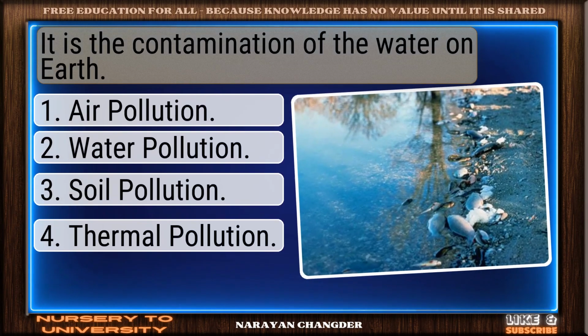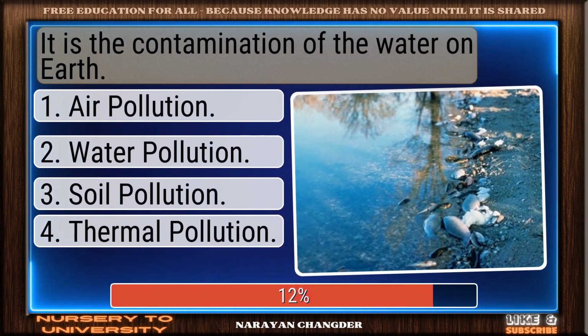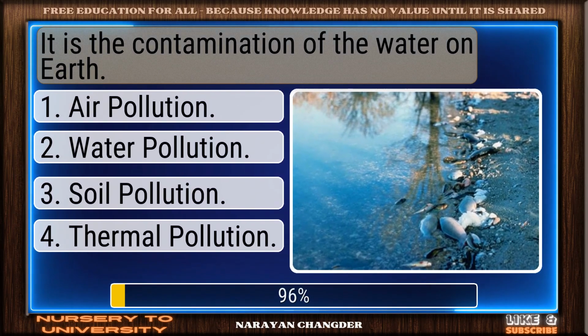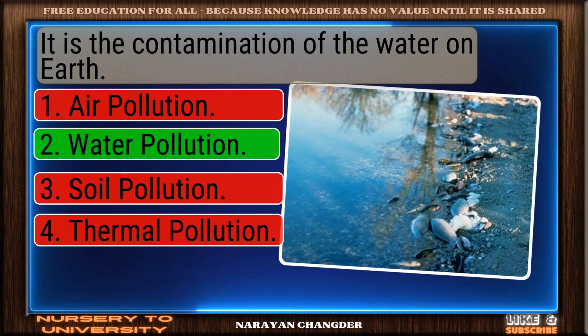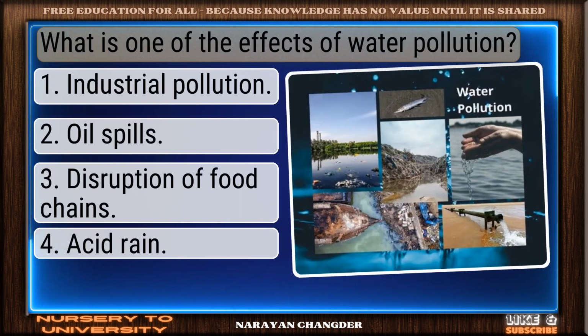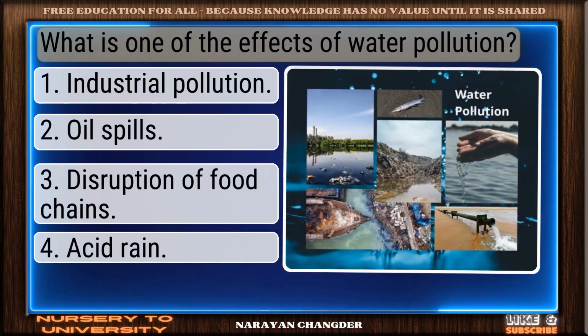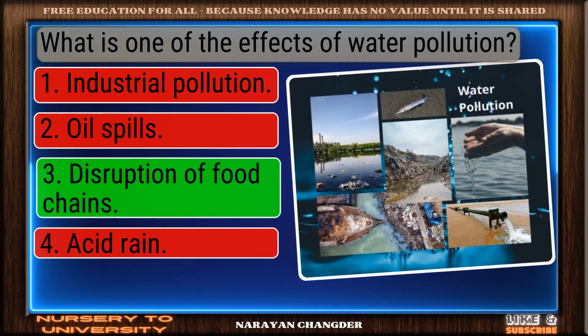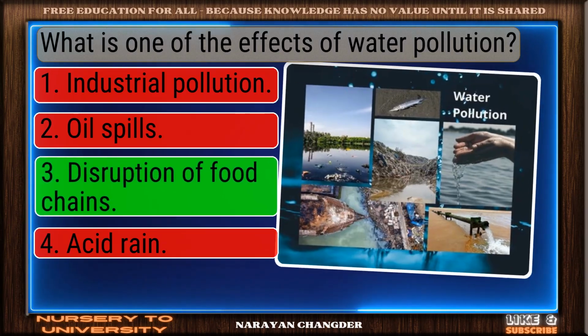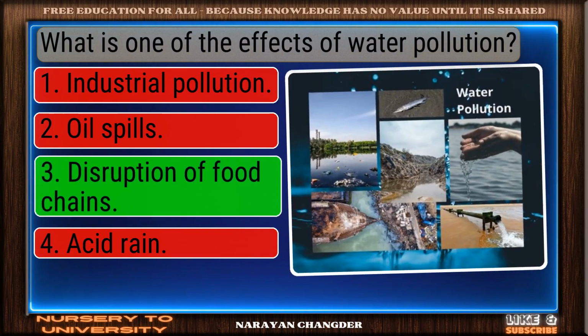It is the contamination of the water on Earth. Perfect. Water pollution is the correct choice. What is one of the effects of water pollution? Nicely done. Disruption of food chains is a solid answer.